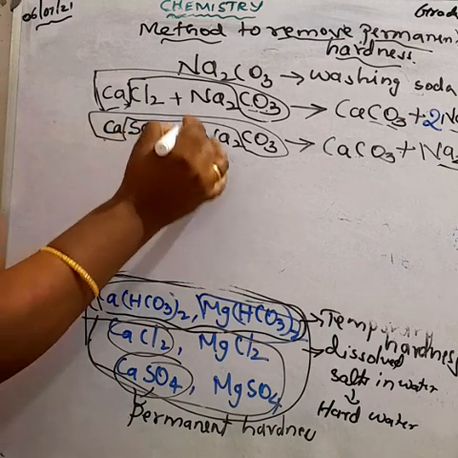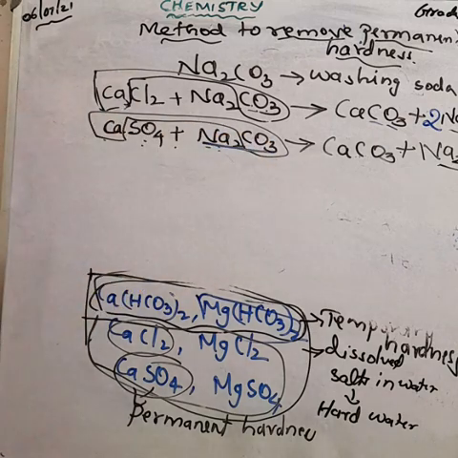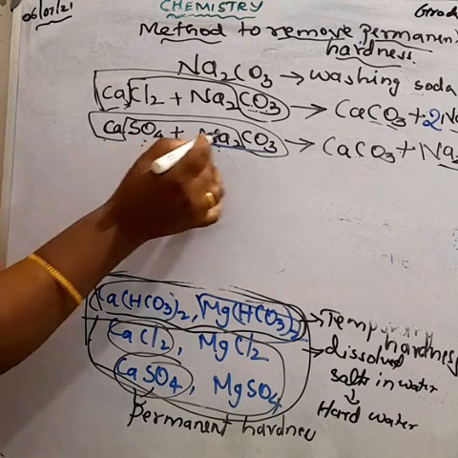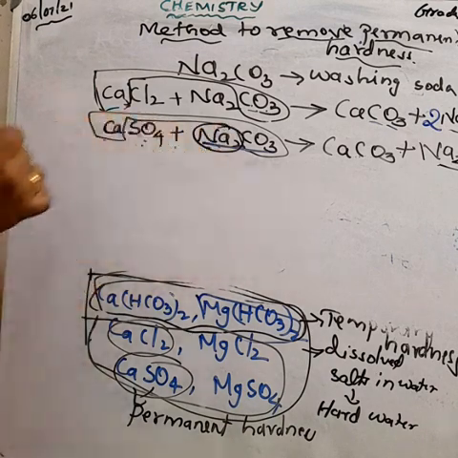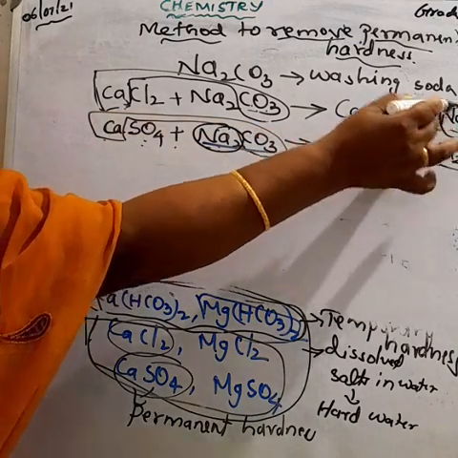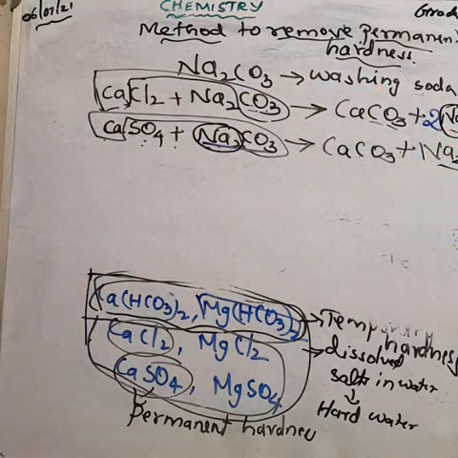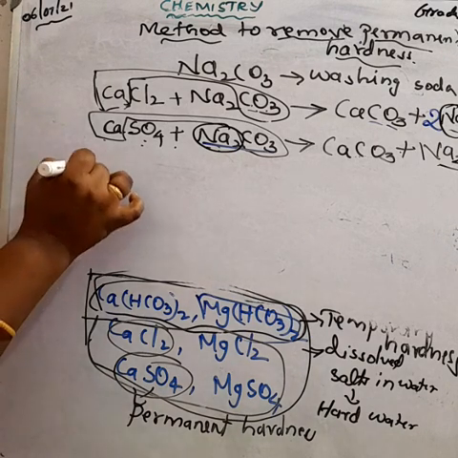Why are there 2 Na here but only one Na in sodium chloride? Because the valence of sodium with chlorine is only 1. Chlorine needs only 1 electron, so sodium gives only 1.